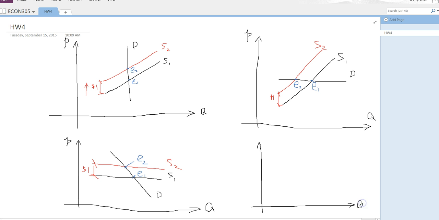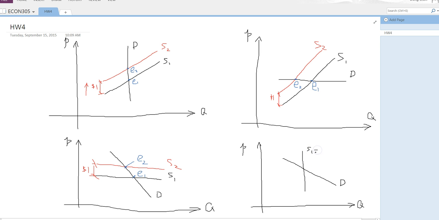So Q and P. So if your supply is vertical, S1, and again demand is downward sloping, and the tax is levied from a supplier, so we should shift the supply curve upward. But since in this case the supply curve is vertical, an upward shift of the supply curve actually doesn't change the supply curve.